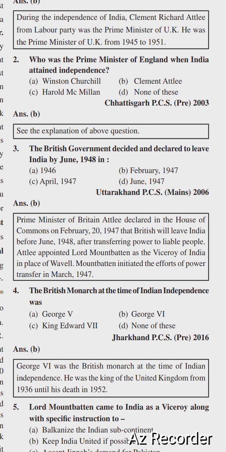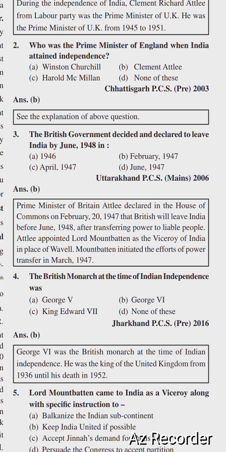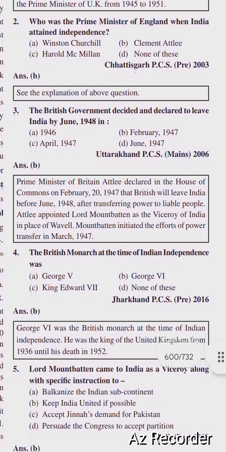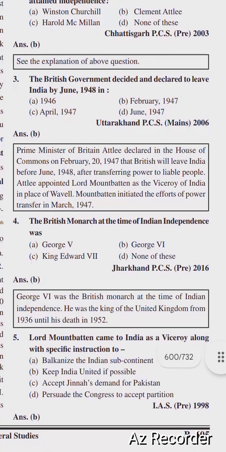Prime Minister of Britain Attlee declared in the House of Commons on February 20, 1947 that the British will leave India before June 1948 after transferring power to Indian people. Attlee appointed Lord Mountbatten as the Viceroy of India in place of Wavell. Mountbatten initiated the efforts of power transfer in March 1947.